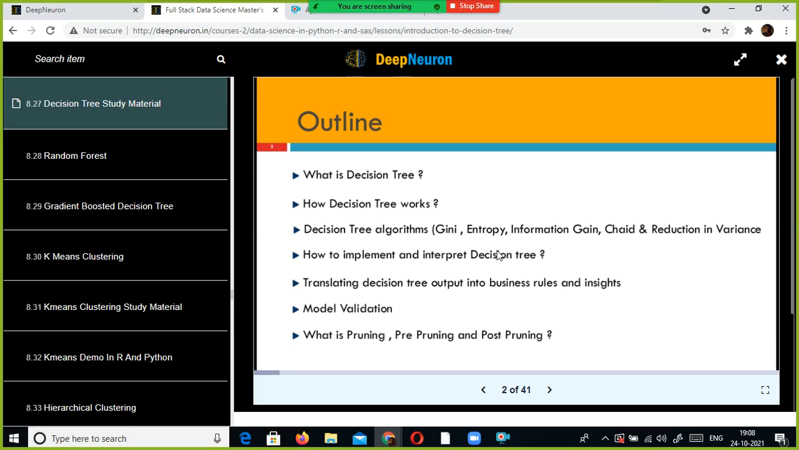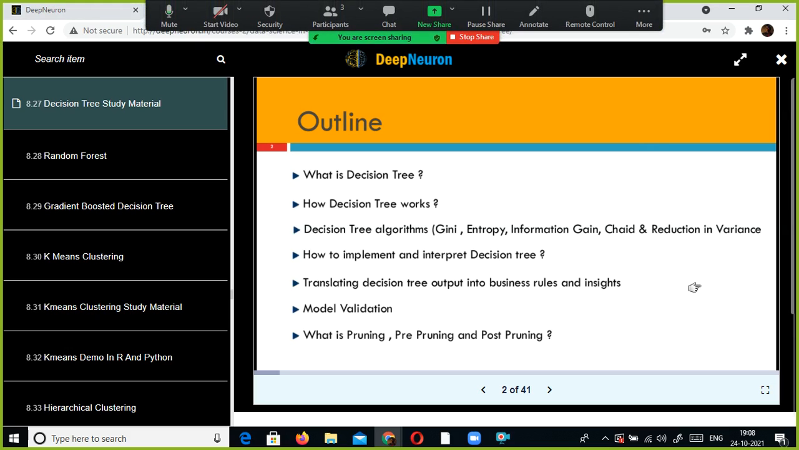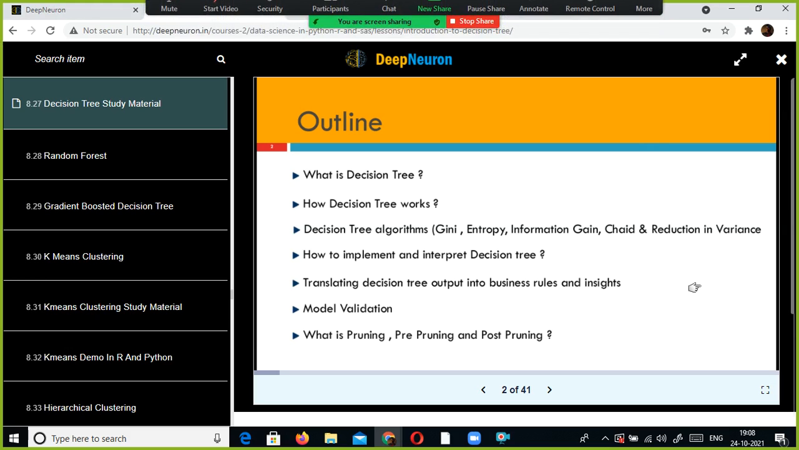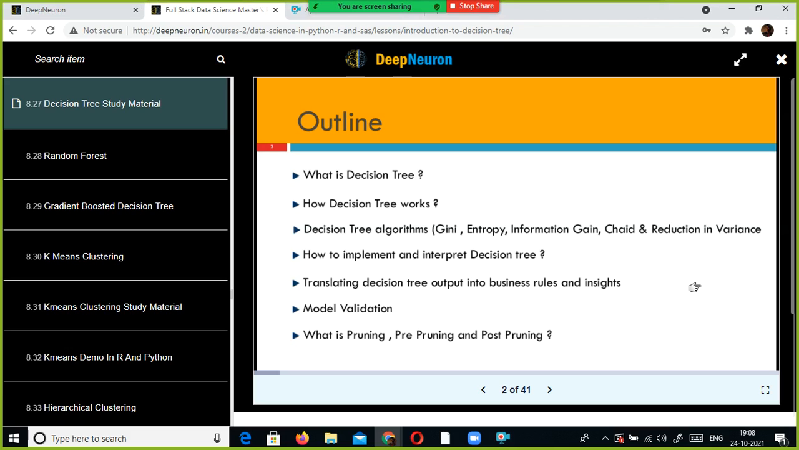Another advantage with the decision tree is you can address both regression as well as classification problems. That is the beauty of decision tree. Also you don't have to do too much data transformation. As I told you, the linear regression algorithm is sensitive to outliers, whereas decision tree is not sensitive to outliers. Even if you have missing values, it takes care of it. You don't have to do too much data preparation.